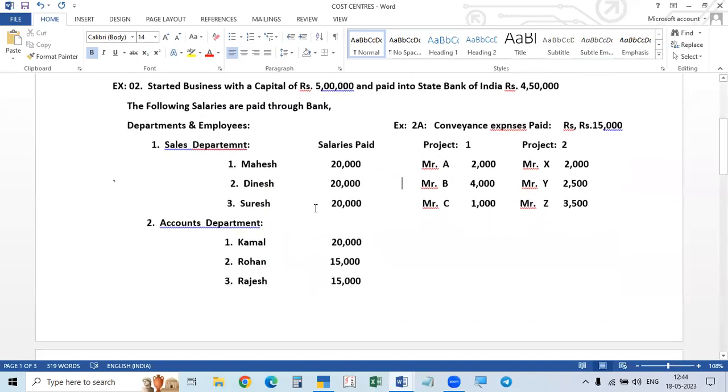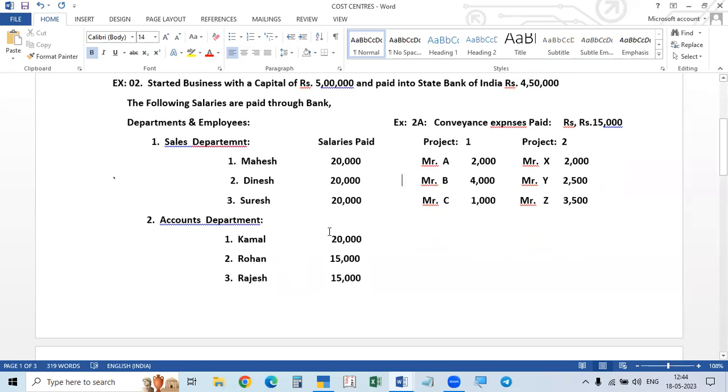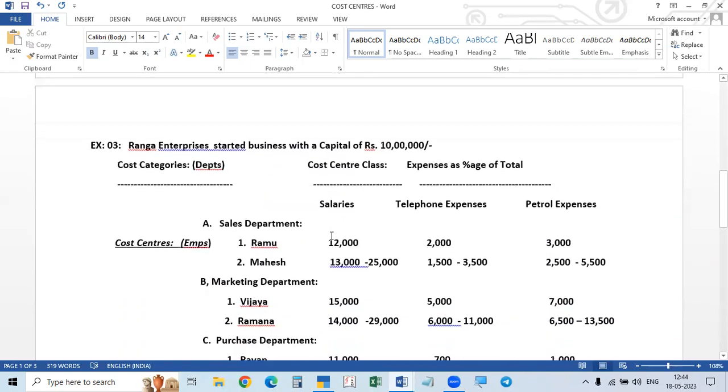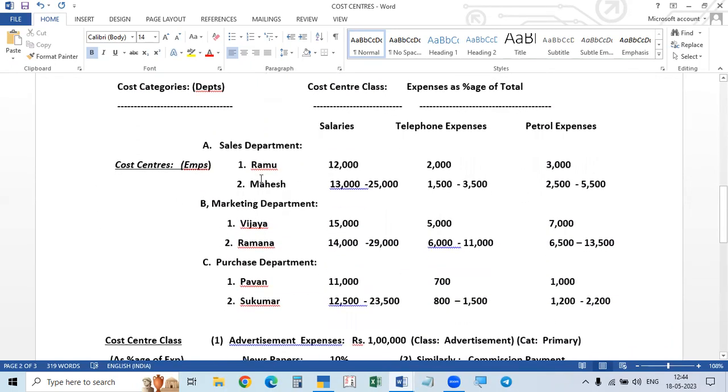Similarly, in the same way, we are creating salaries for each one. Similarly, there is another problem, the same thing: salary department, sales, marketing, purchase salaries. Just now we did it, so the same thing we can do. Again, this is for salaries. One entry for salaries we can create. All the departments we already created. The sales department is available.